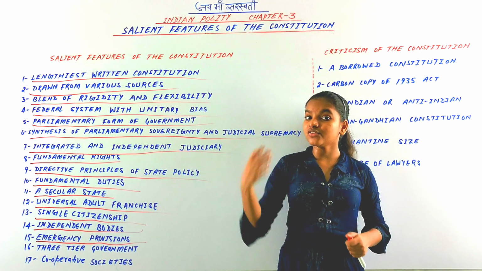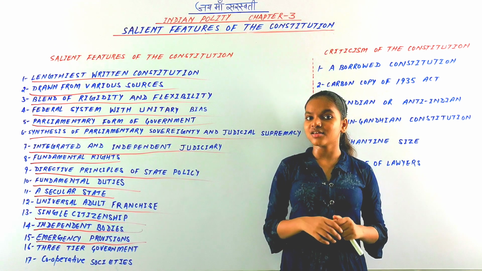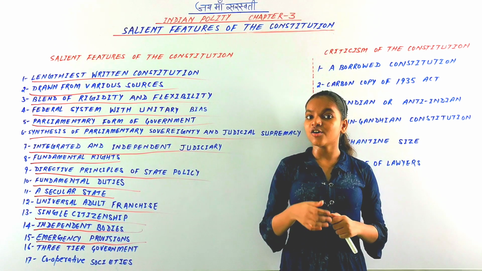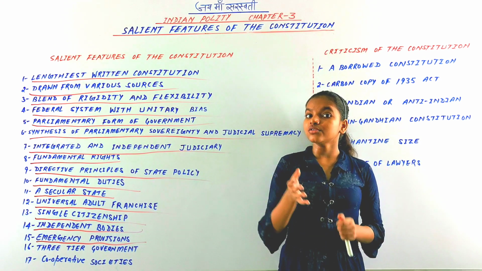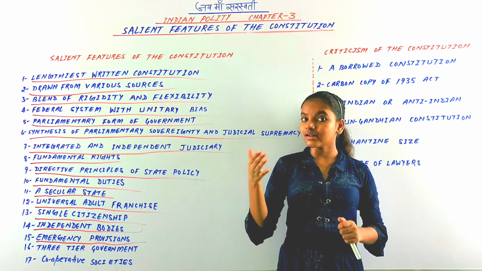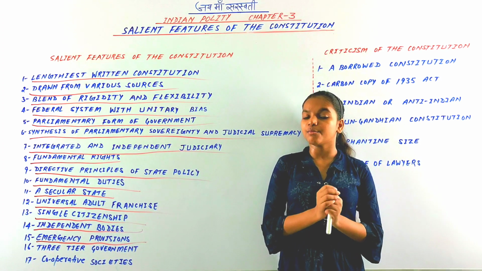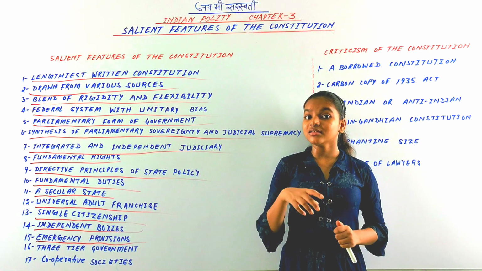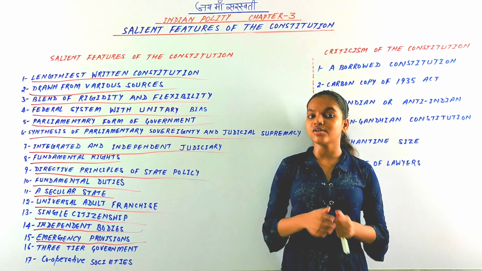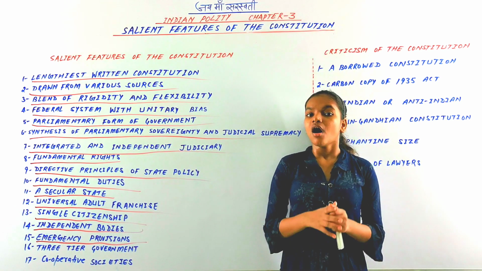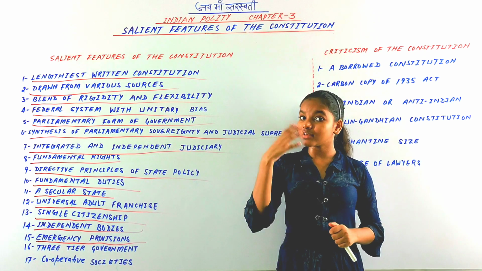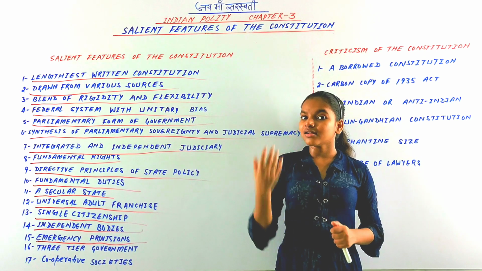There would be a unitary system in the time of emergency, and all the power of state government would go to the central government without any amendment. During the time of emergency, all the rights of people are preserved by the central government.